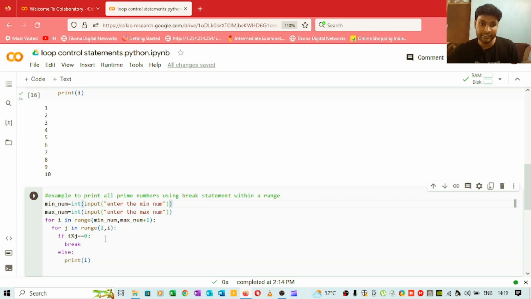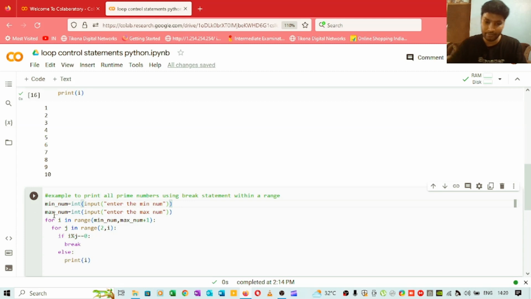We are dividing 5 by these numbers 2, 3 and 4, and if 5 is divisible by any of these numbers, that means we break the loop and we are not printing that number, because that number is not prime. Otherwise we are simply printing that number, and that means that number is a prime number.